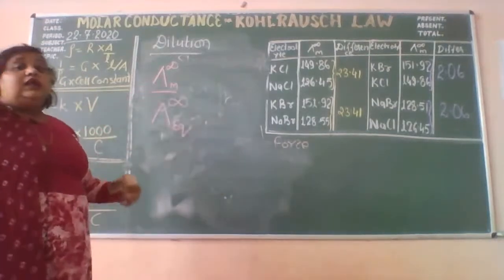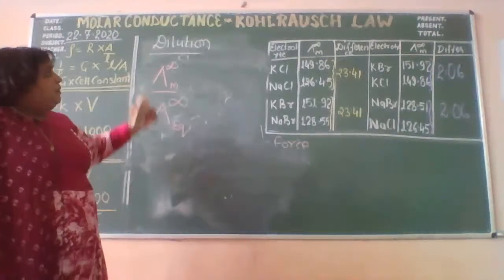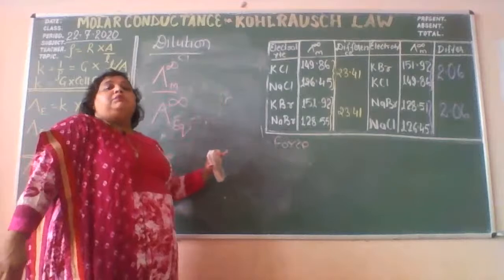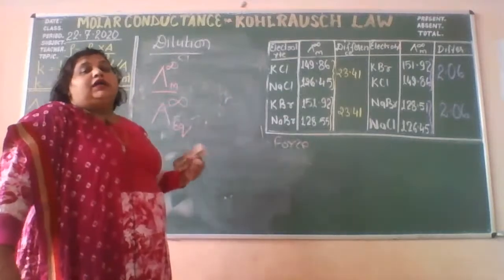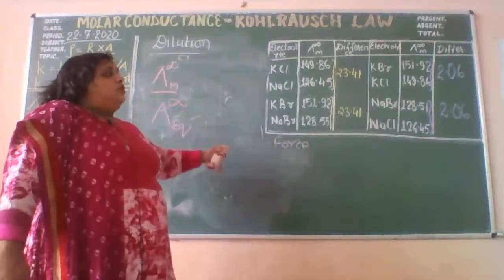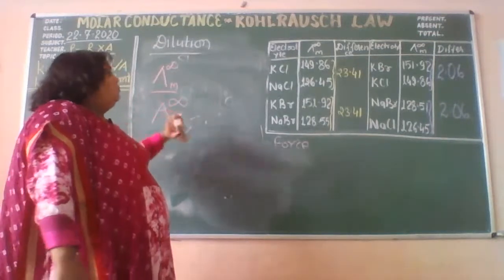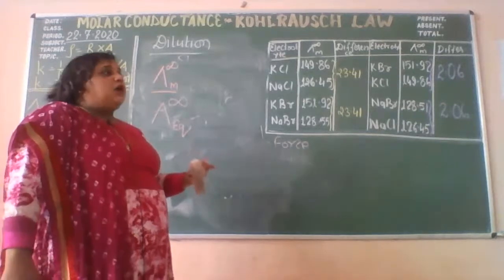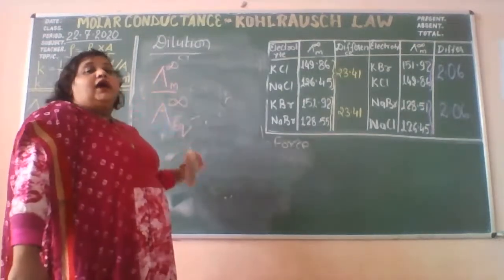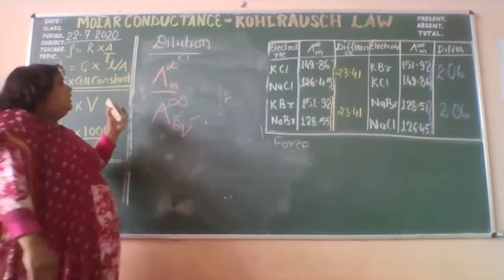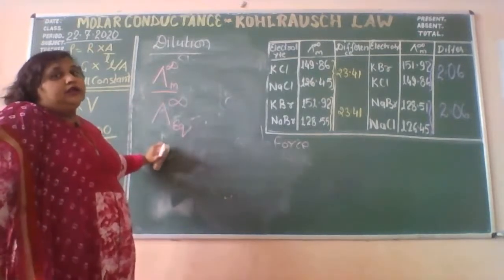Sometimes it is called limiting conductance also, because now the maximum, upper limit has been achieved. Whatever changes you make now will not make any difference in the conductivity. That is also defined as the limiting conductance, or the conductance at infinite dilution.